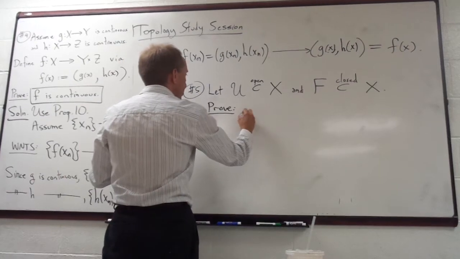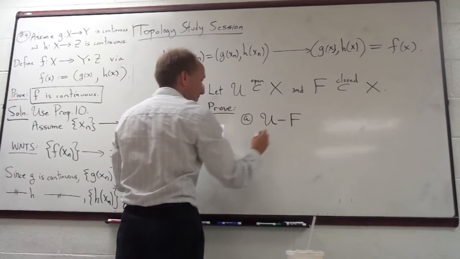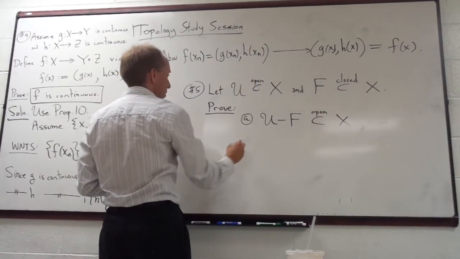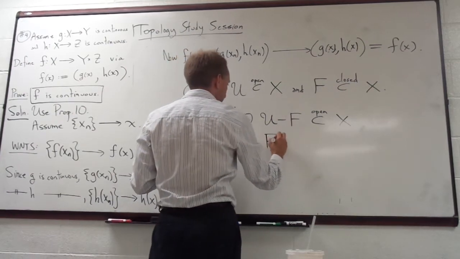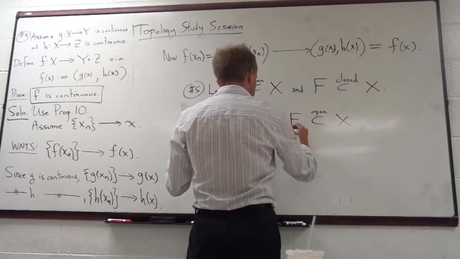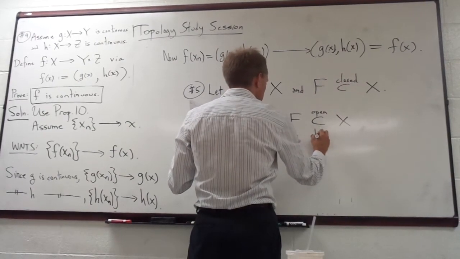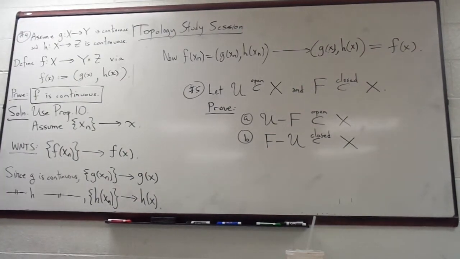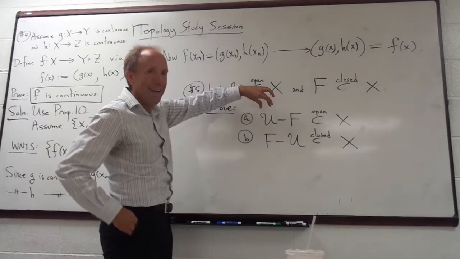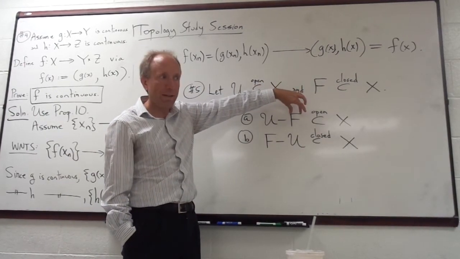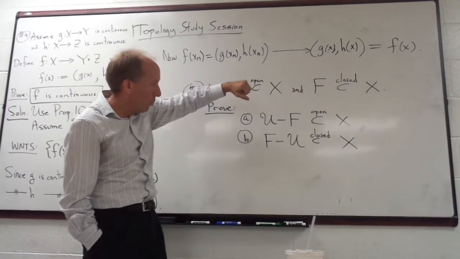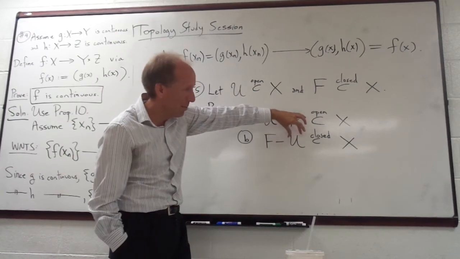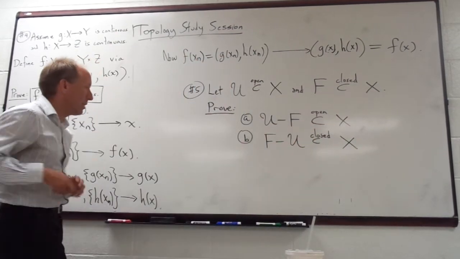two things actually. I want to prove that U minus F is open in X. And then I also want to prove that F minus U is closed in X. I'm going to do it both ways. So if you start with an open set and you subtract a closed set from it, it stays open. Or if you start with a closed set and you subtract an open set from it, it stays closed. Okay, so let's start with part A.